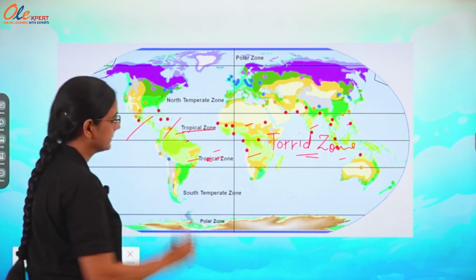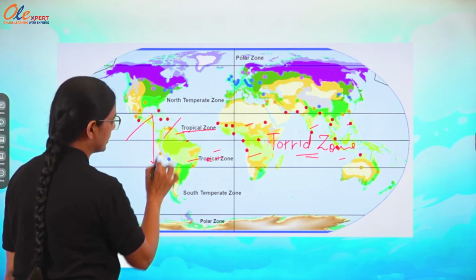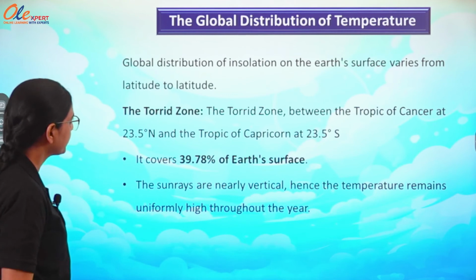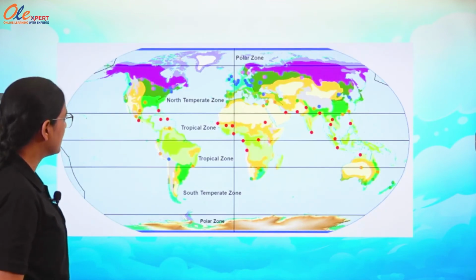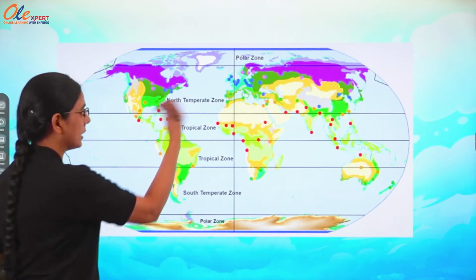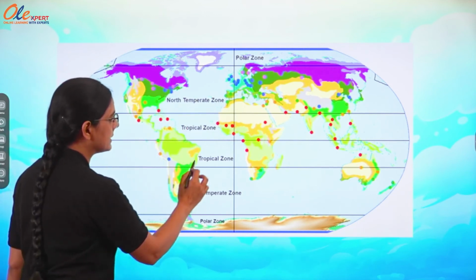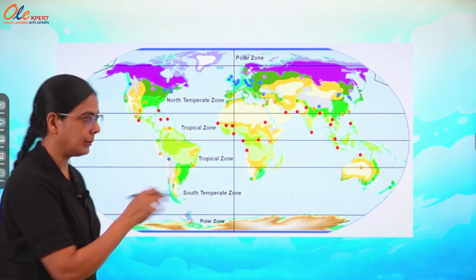Fine. And you can see the extension, 39.78% it is covering. Okay. Now coming to the next one, we are going to talk about the temperate zone. So you can see north temperate and south temperate zone, okay, in both the hemispheres.